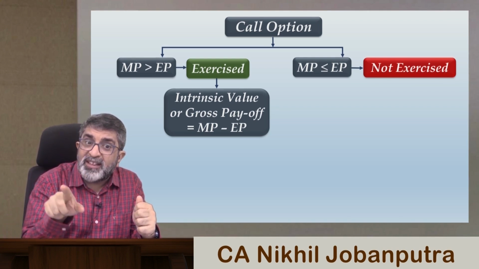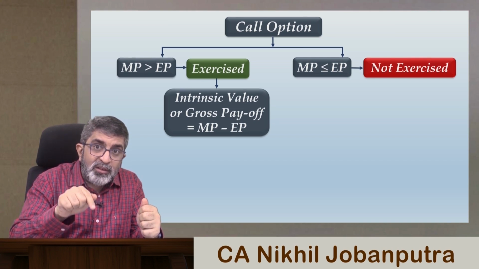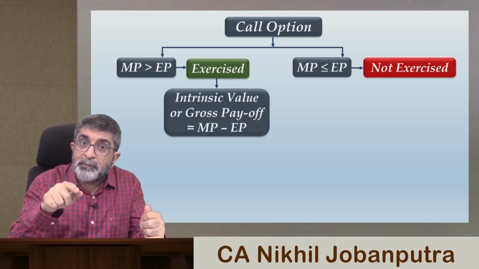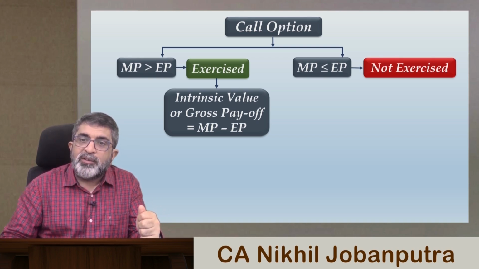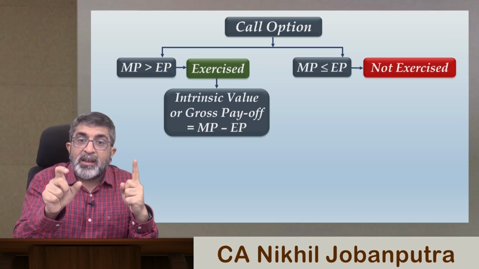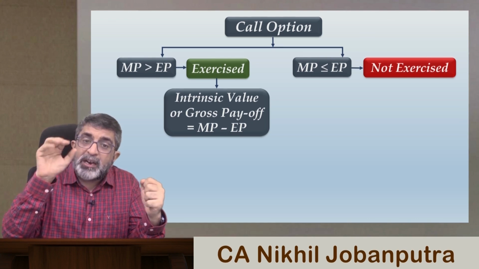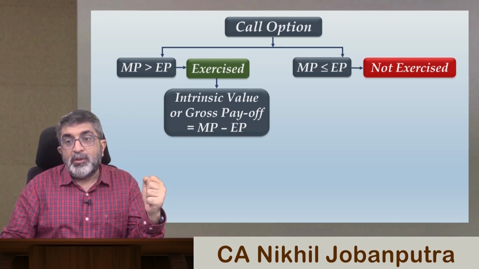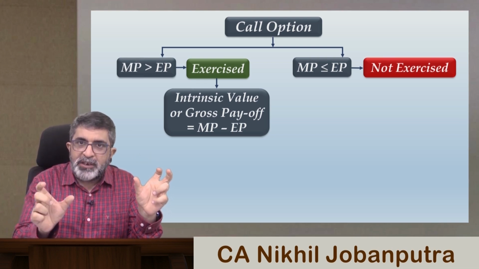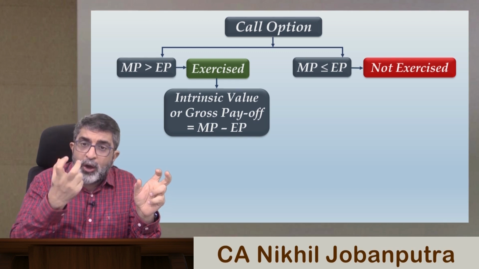Do you know why we are calling this gross payoff or gross profit? Because to acquire this option, to buy this option, the holder would have paid the premium initially, right? Suppose the holder has paid a premium of $1. Then your net payoff is gross payoff minus the premium that you have paid. So your net payoff will be $5. So you have to understand, gross payoff is the gross profit, net payoff is the net profit. Gross payoff is also referred to as the intrinsic value of the option.